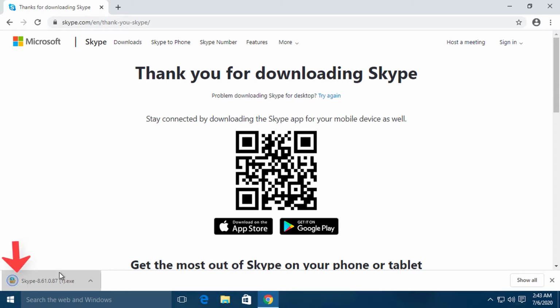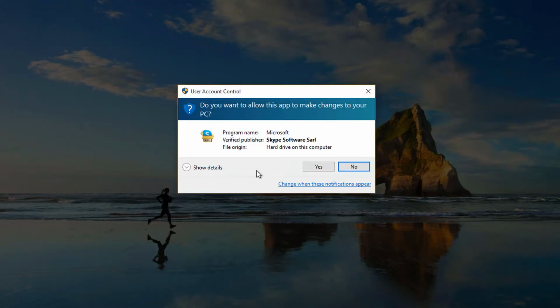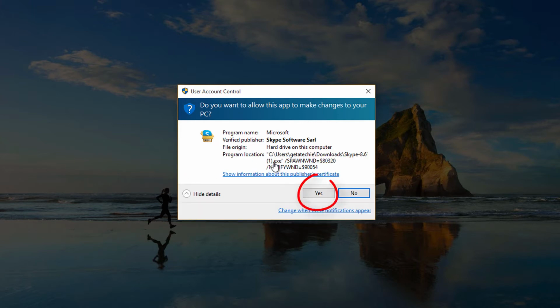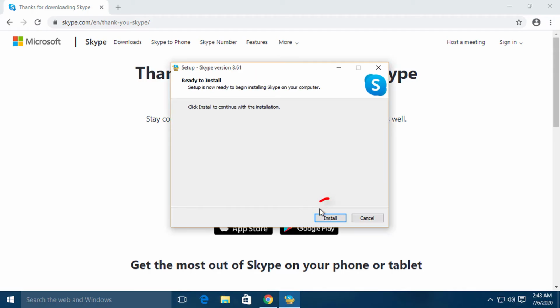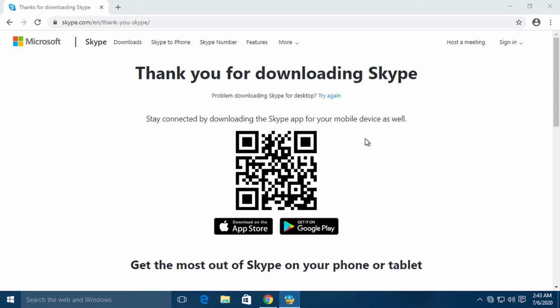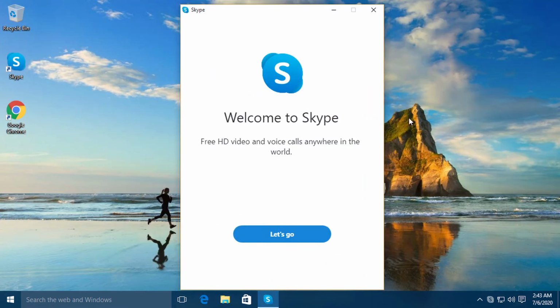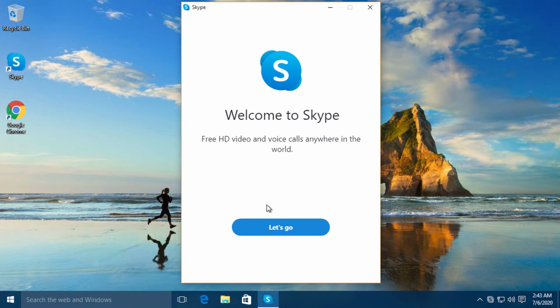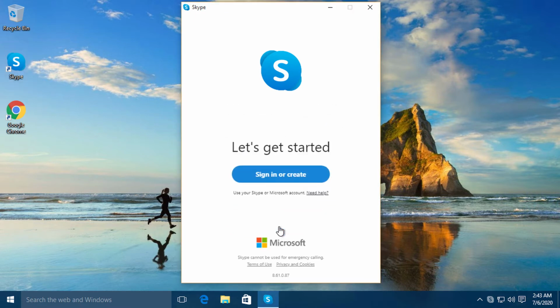Once the download is finished, click on it and follow the installation instructions. You will see a new Skype icon on your desktop. I will take you through the process of setting up a new Skype account.